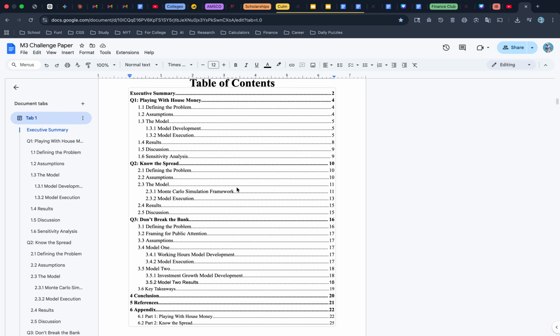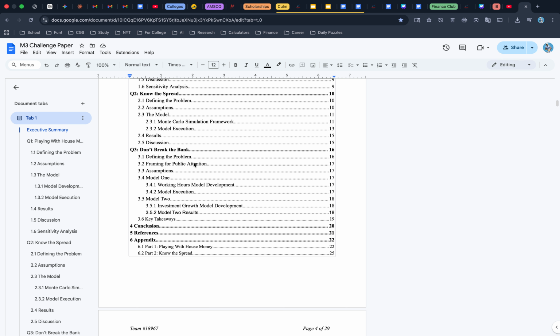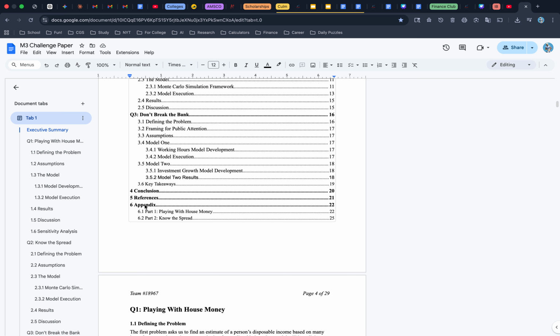So here's our table of contents. There were 3 different questions. I'll get into them later on in the video. So question 1 was playing with house money. Question 2, knowing the spread. Question 3 was don't break the bank. Conclusion, references, and our appendix.